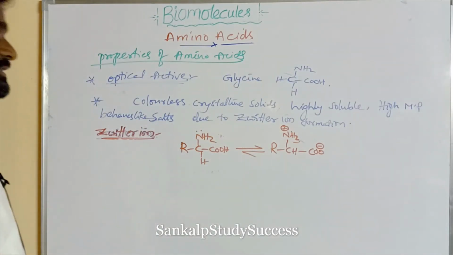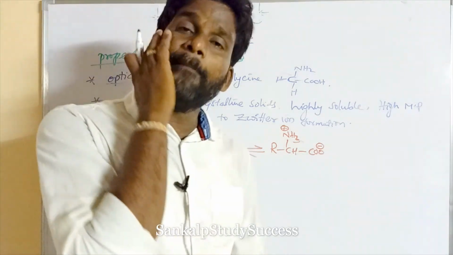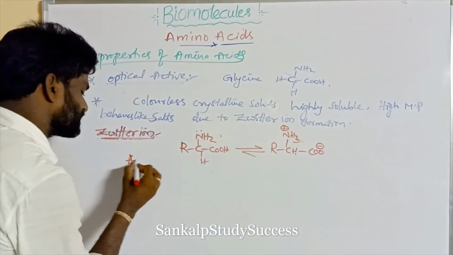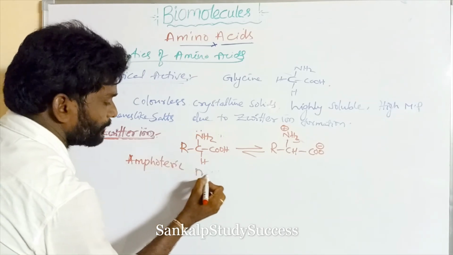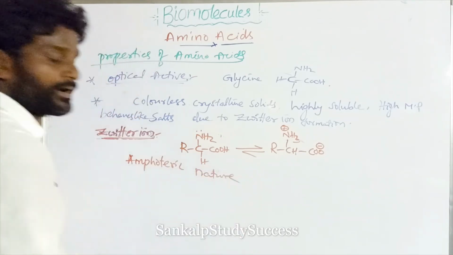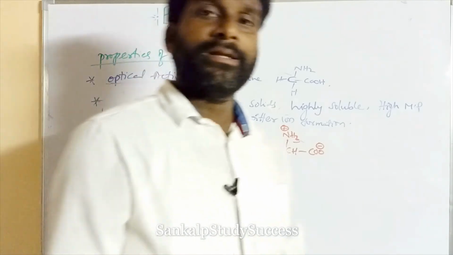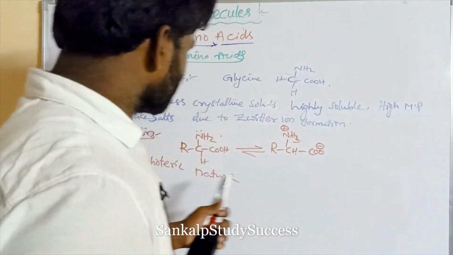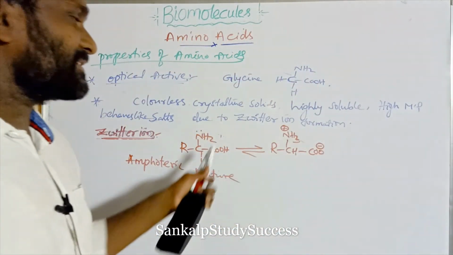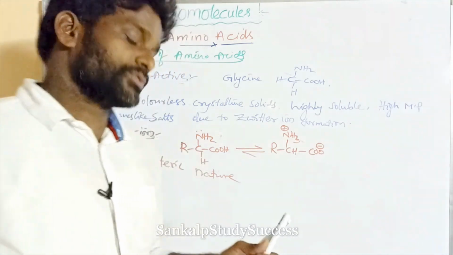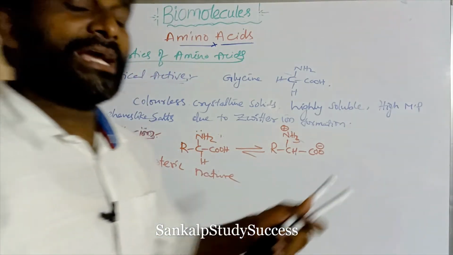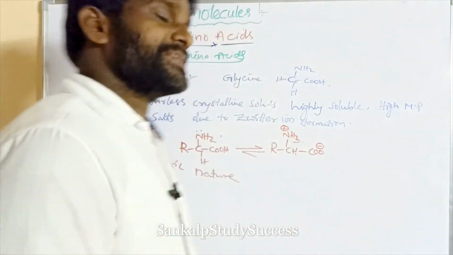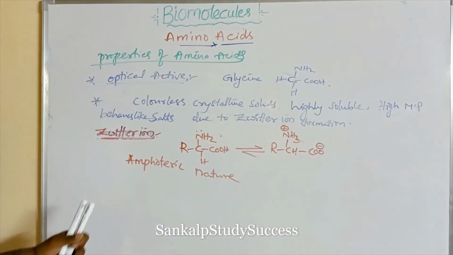This Zwitter ion has amphoteric nature. That means it reacts with acid and it reacts with base. So the Zwitter ion reacts with both acids and bases. That is amphoteric nature.